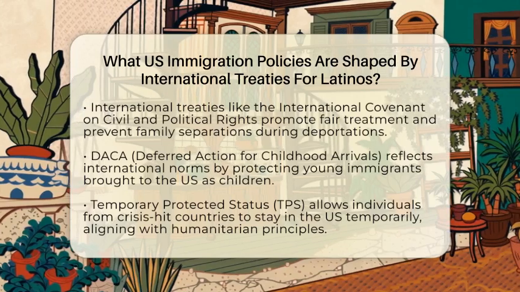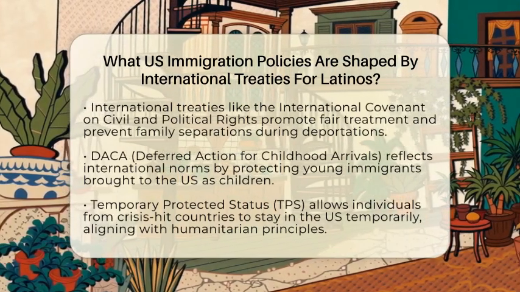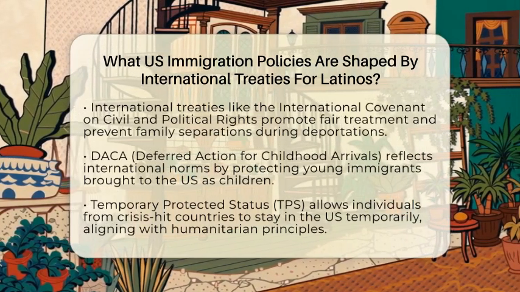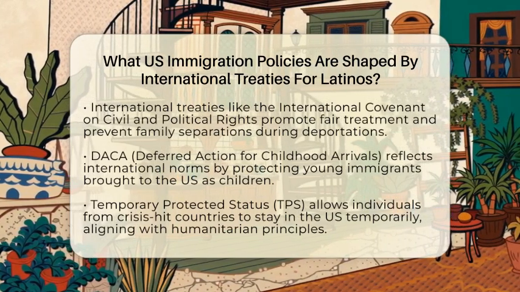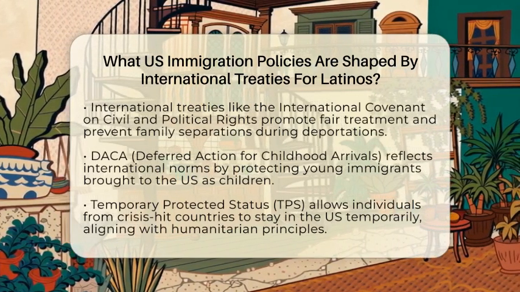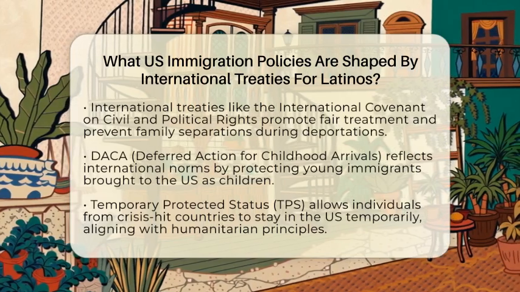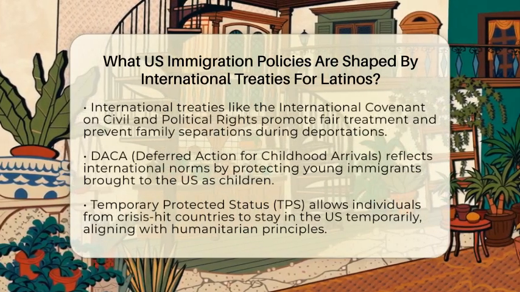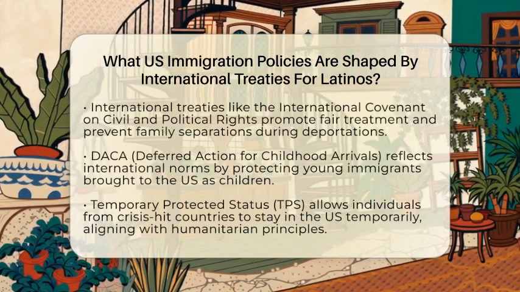International treaties also influence US laws like the International Covenant on Civil and Political Rights. This treaty asks countries to avoid unfair deportations that split families apart. For Latino families where parents might be undocumented but children are US citizens, these rules are very important. They remind the US to treat families with fairness and avoid unnecessary separations.